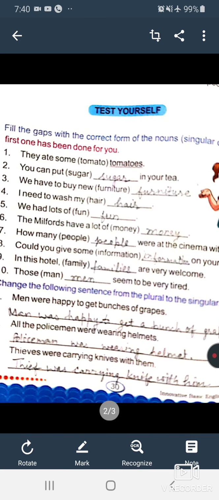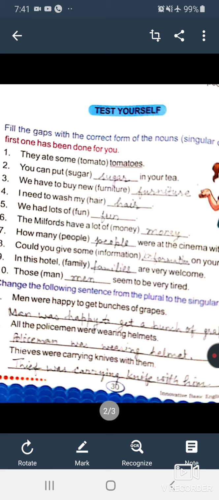Next, how many dash were at the cinema with you? There is a word in bracket, people. People is a collective noun for persons. Okay beta. So you are to write here the same word people in the given blank.